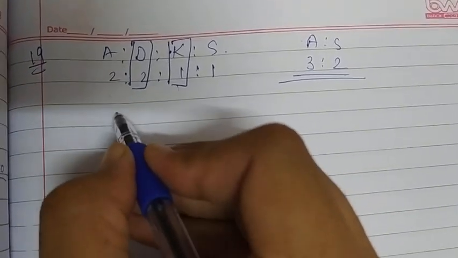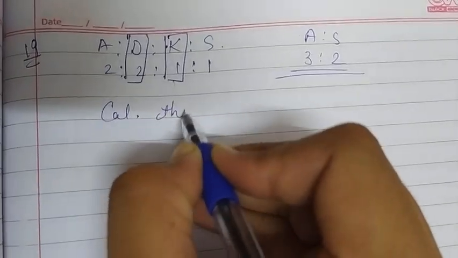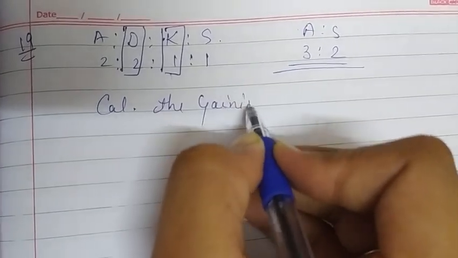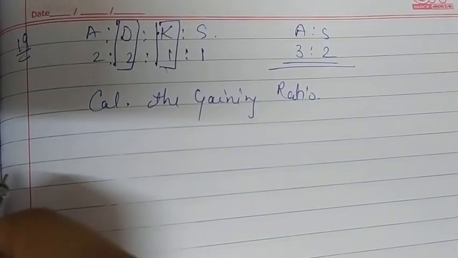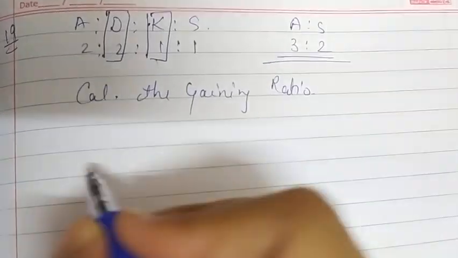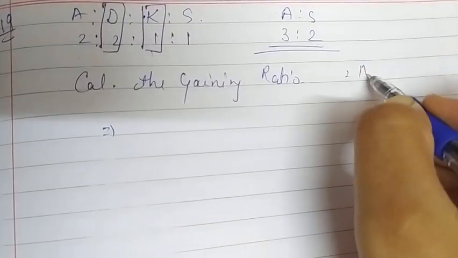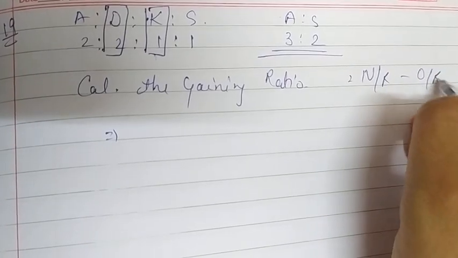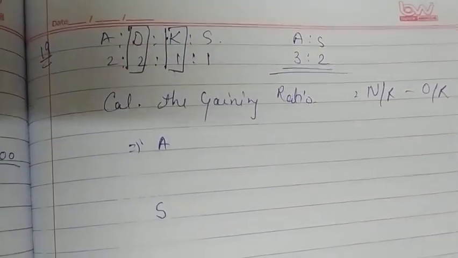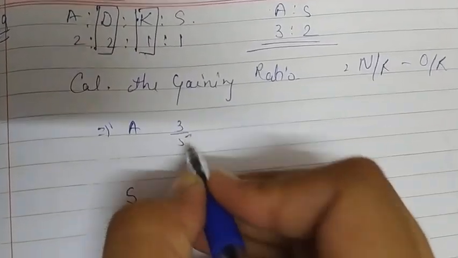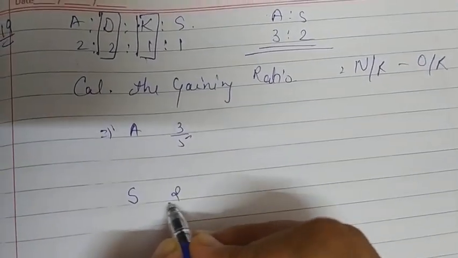So let's calculate the gaining ratio. So the formula of our gaining ratio is new ratio minus old ratio, that is NR minus OR, A and S. So A is having 3/5 and S is having 2/5.